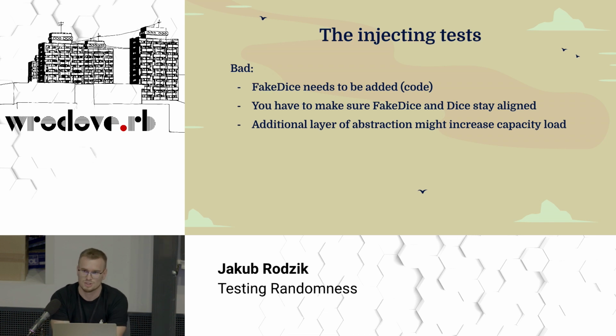Second thing, we need to make sure that fake dice and dice stay aligned, right? If methods on a dice change, we should change them on fake dice. It's tricky. And lastly, if we pick the wrong abstraction, there's a big chance that further on we will regret it. It will make the code more complicated than it needs to be.